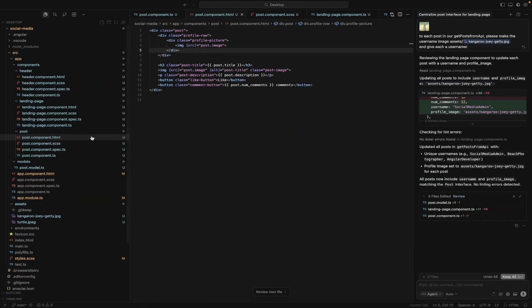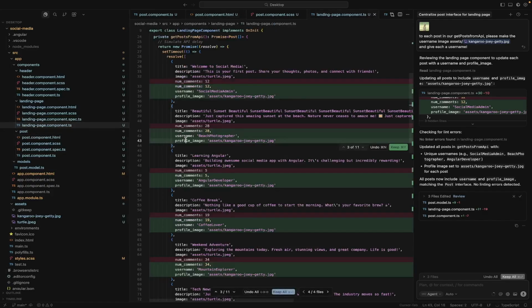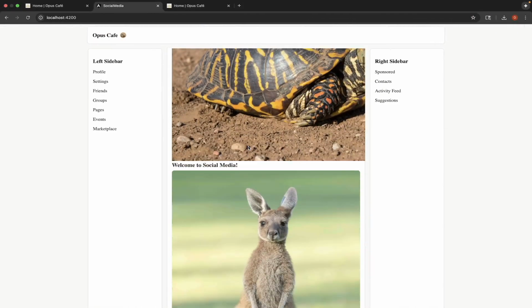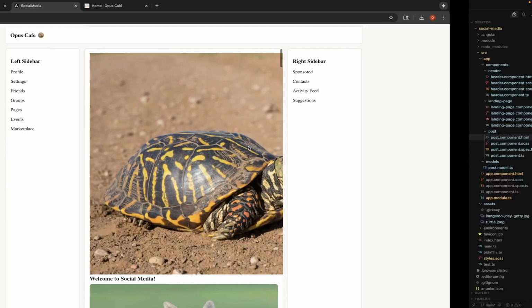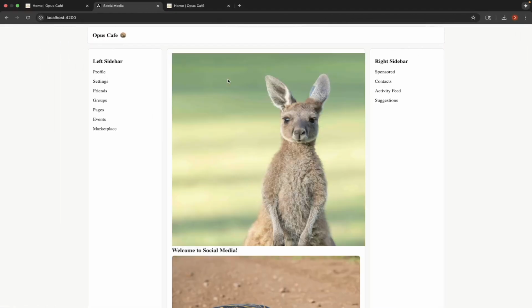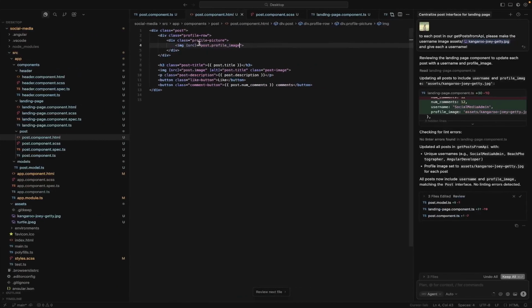Oh, excuse me. It is the post.profile image. Post title, post.profile image, right? Okay, so, oh my goodness, I put it in the wrong place. Great.